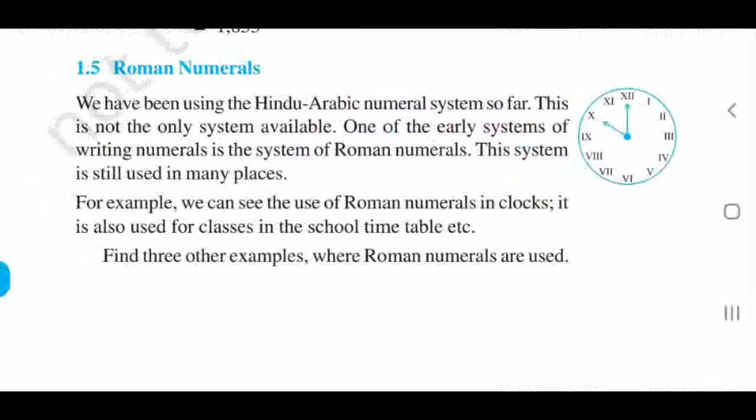In most of the clocks, Roman numerals are written. In the clock, there will be the numbers up to 12. So, today we are going to discuss how to write the numbers in Roman numerals. This concept is very easy.